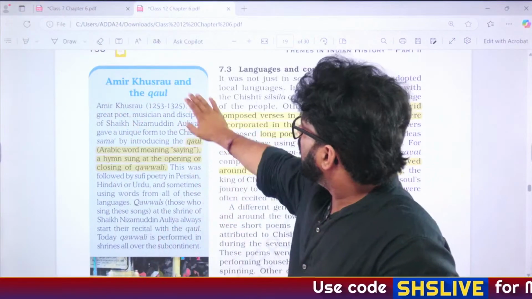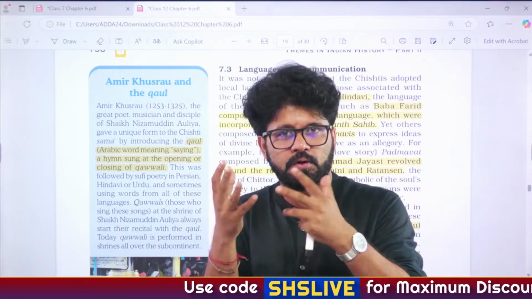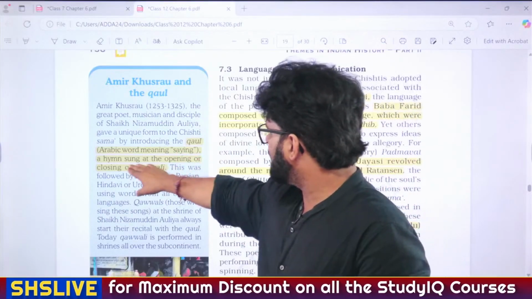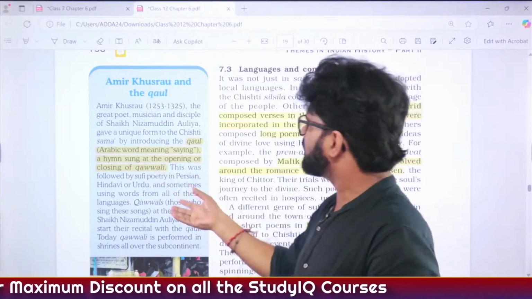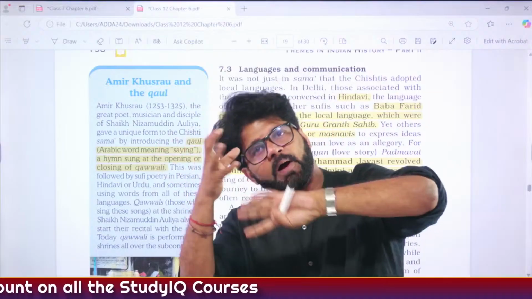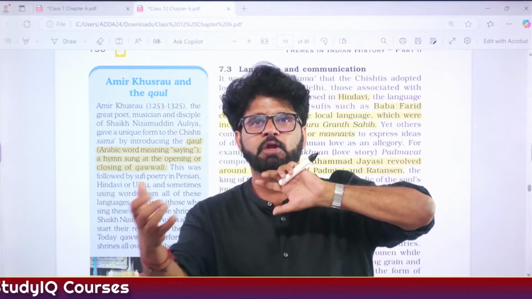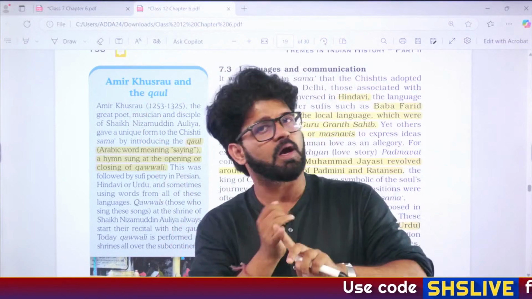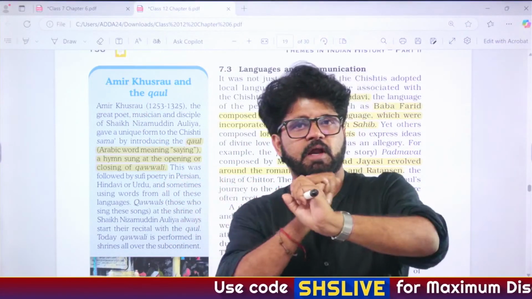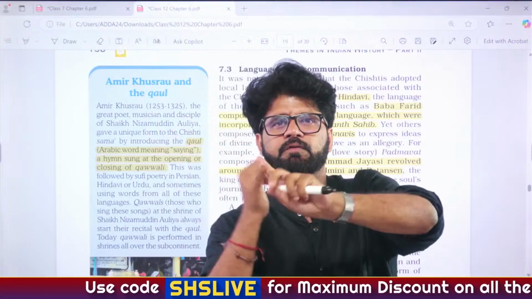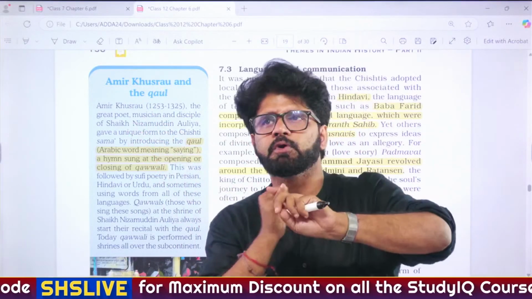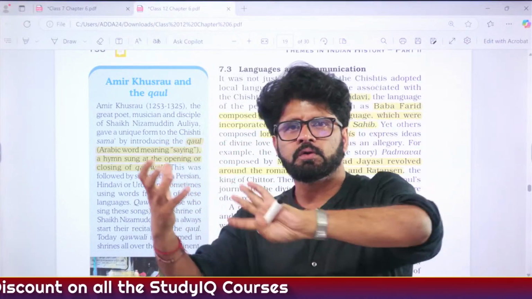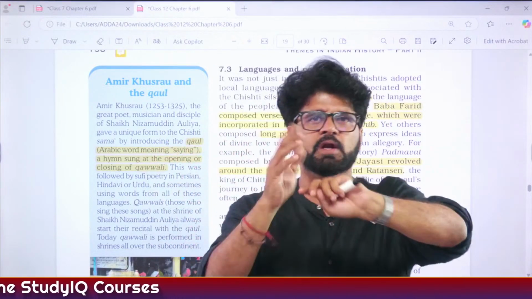Fine. So Amir Khusro is credited to have given birth to this Qawwali thing. Earlier it was known as Call, a hymn song at the opening or closing of Qawwali. In fact, people say Call, but even if you see the origin of Qawwali, who has been given credit for the origin of Qawwali, that is none other than Amir Khusro, who is credited for the origin of the Hindavi language, none other than Amir Khusro. Some people also say that he popularized Veena, or he even invented Veena to a certain extent. You can cross check it.